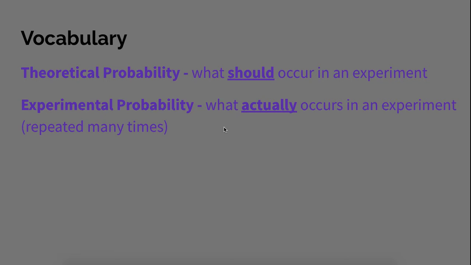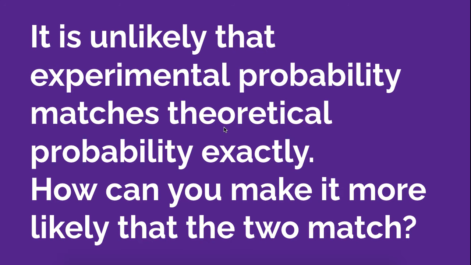Okay, so theoretical, in theory, what should happen. Experimental, we do the experiment and it's what actually happened. Okay, so one note about that, it is very unlikely that your experimental probability matches the theoretical probability exactly. Okay, it is going to end up different. But you can make it more likely that the two match by conducting your experiment a lot of times.